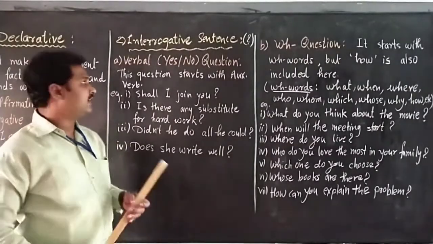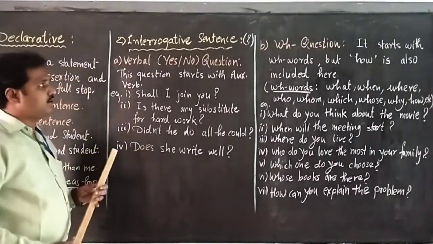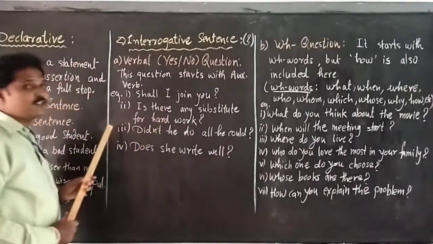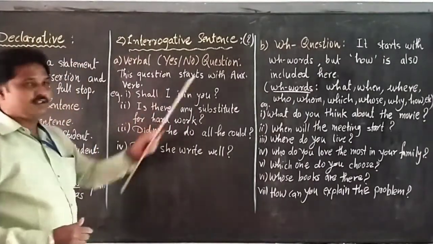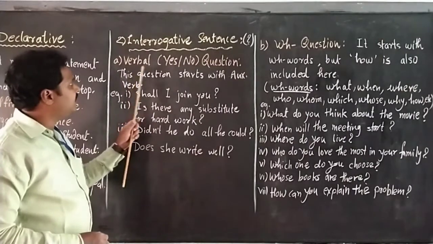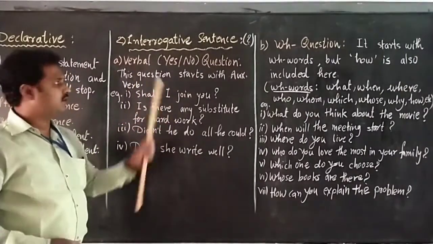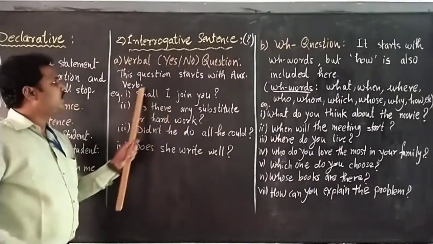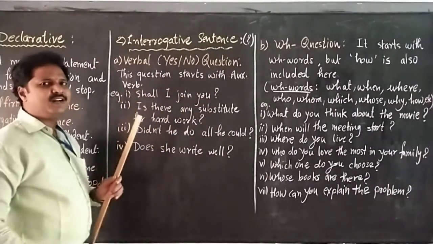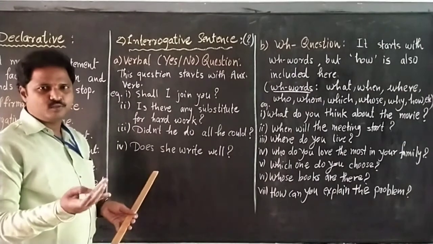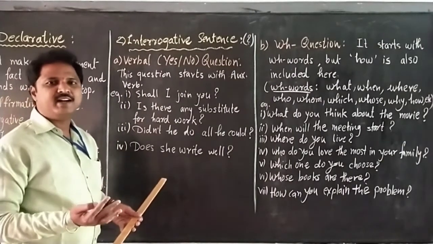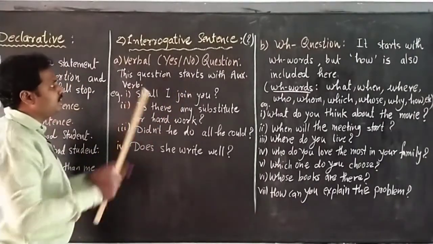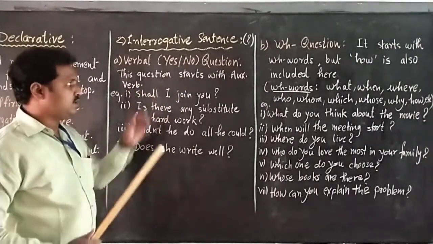Now see the second kind of sentence, that is interrogative sentence, which is called question type. Okay, it has 4 kinds. First of all, we see the 2 kinds. The first one, verbal, that is yes-no type question. This question starts with an auxiliary verb. Auxiliary verbs we know as am, is, are, was, were, shall, will, have, has, had, do, does, did. The question starts with an auxiliary verb, that is known as verbal or yes-no type question.